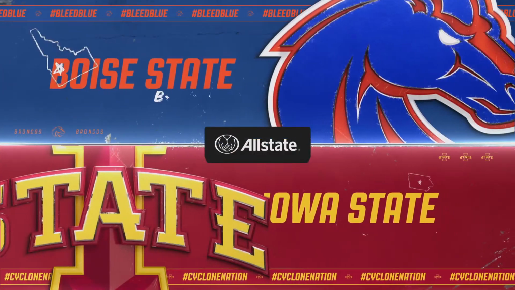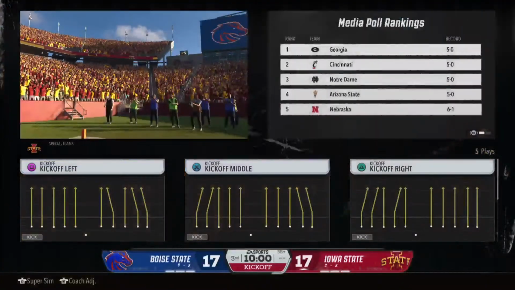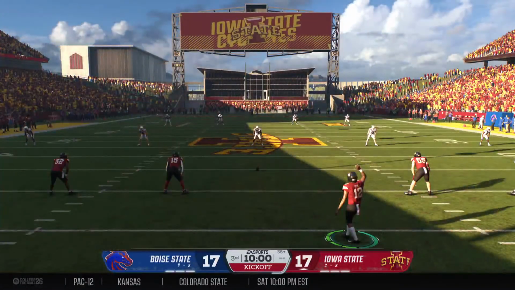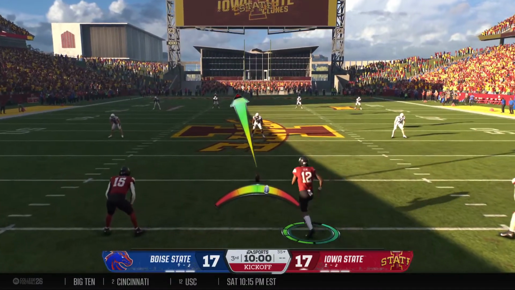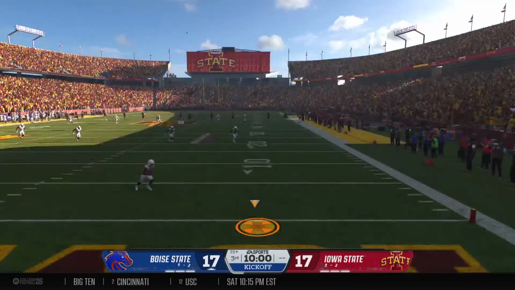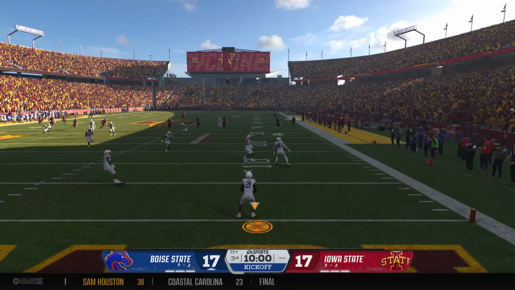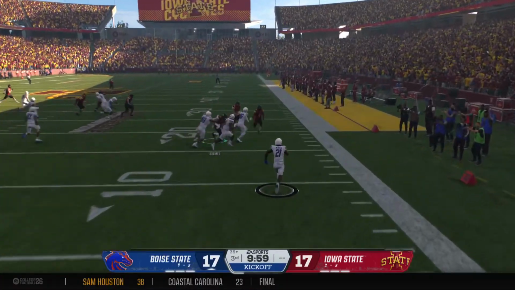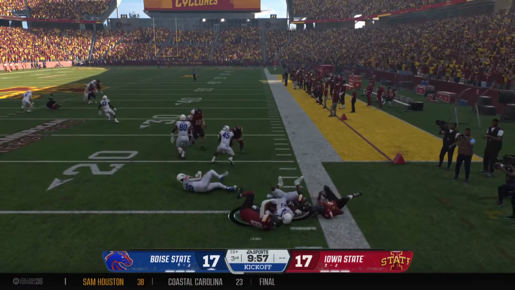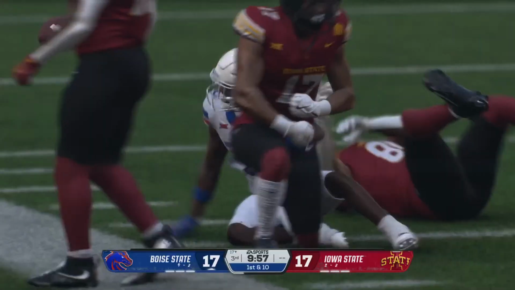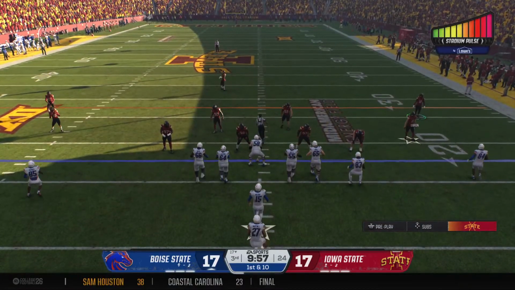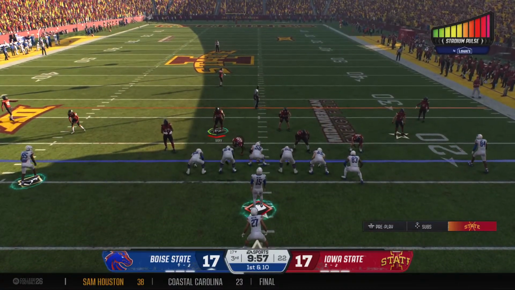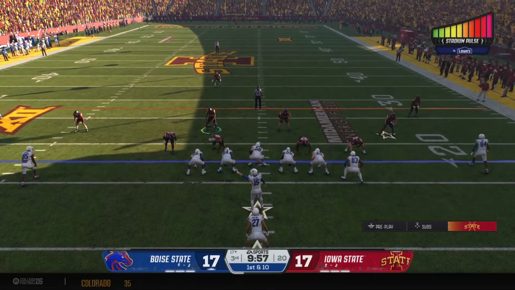All right, Kevin, about ready to get things cranked back up here. All tied up and just about set to kick it away. On the move from inside his 5. Didn't find any crease in that kickoff coverage, and he'll be stopped at the 17. Boise State ready to send up that offense. First drive of the second half, always fun to watch.